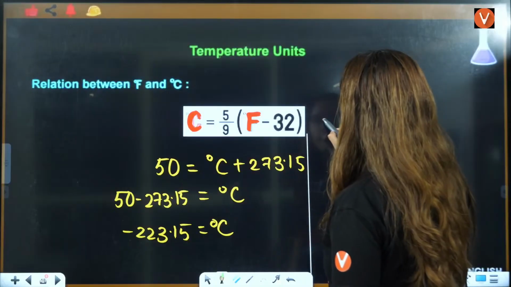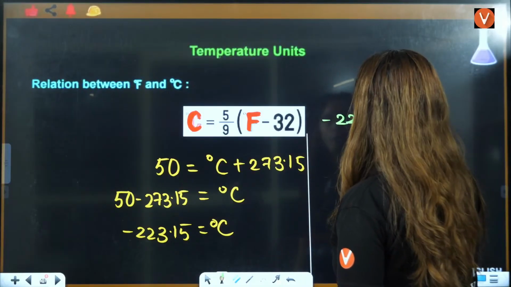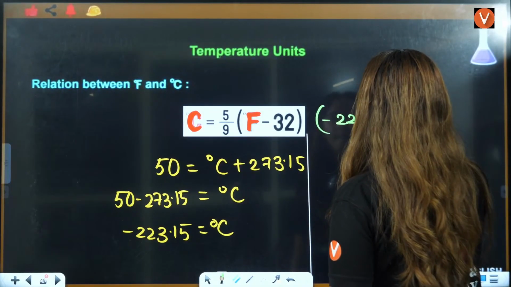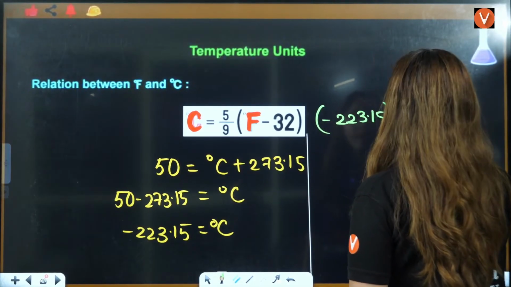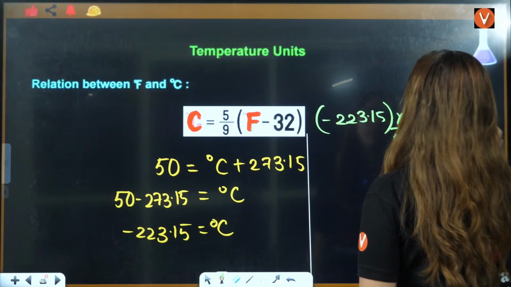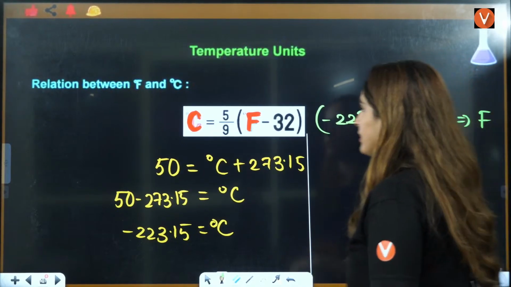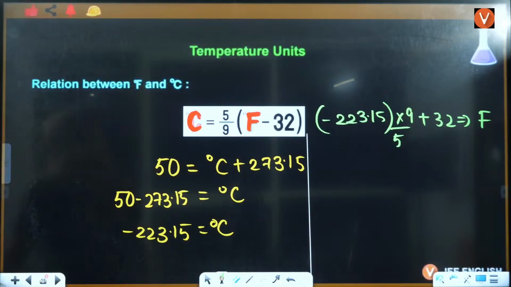So this will be minus 223.15 multiplied by 9 divided by 5 added 32 will give you the value of Fahrenheit here, right? Okay, everybody, let's see who is going to answer this. Don't forget to have the minus over there, right?